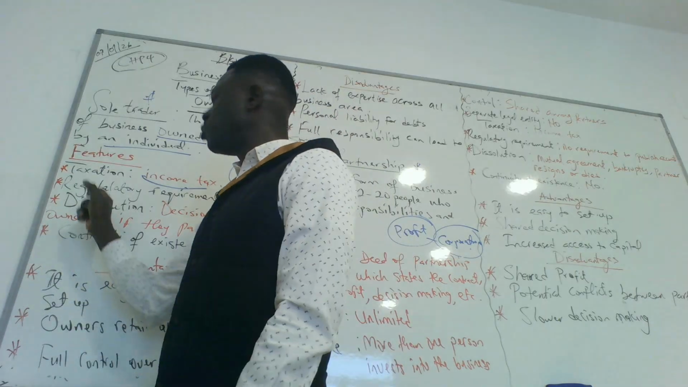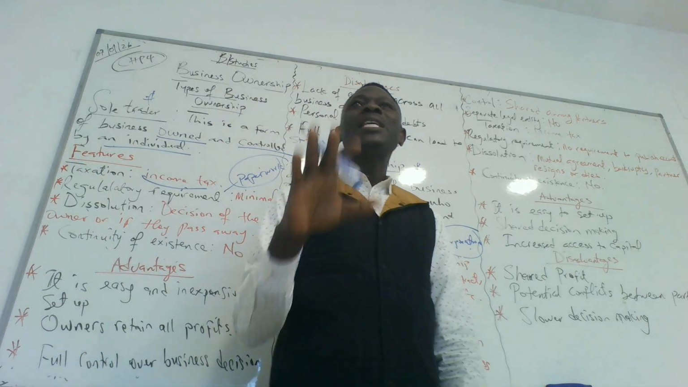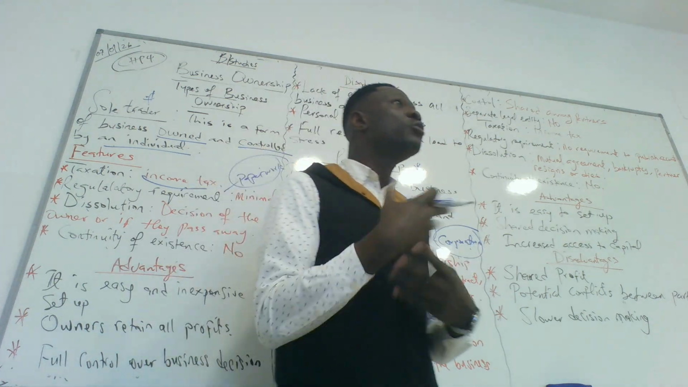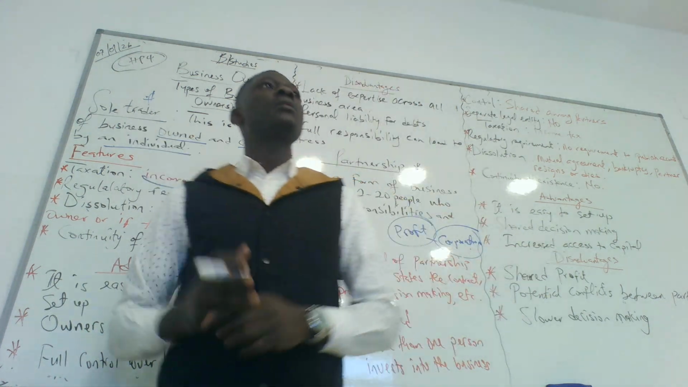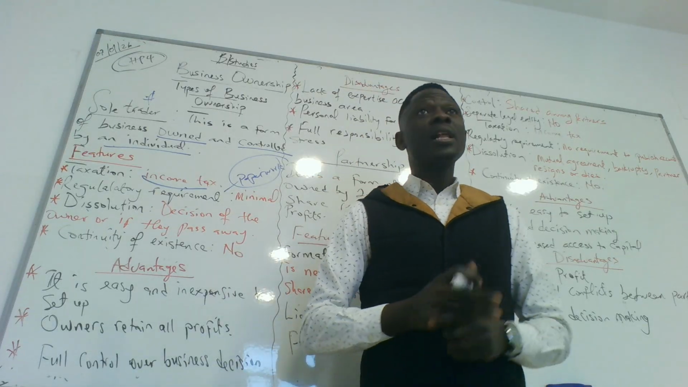Do you understand the dissolution here? So a sole trader business ends if the owner chooses to end it or the owner passes away. Is it clear, guys?